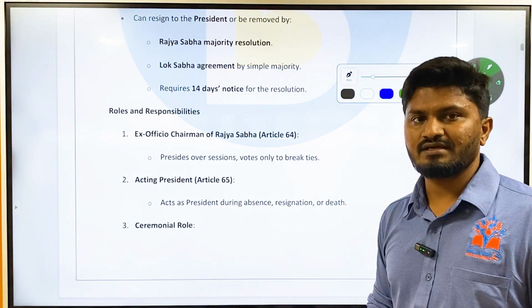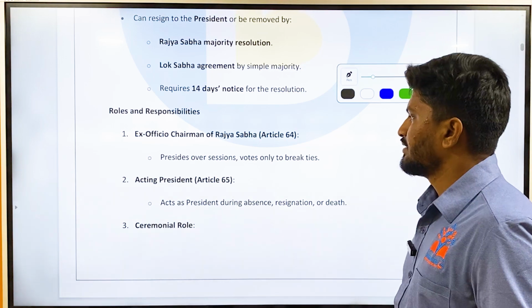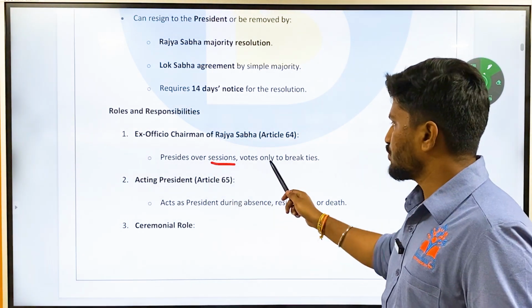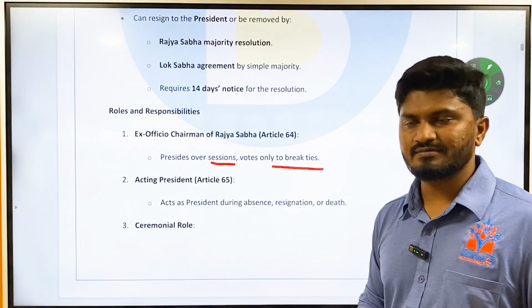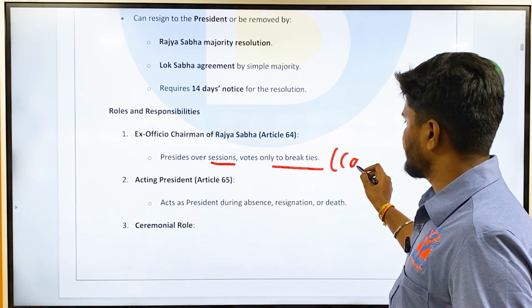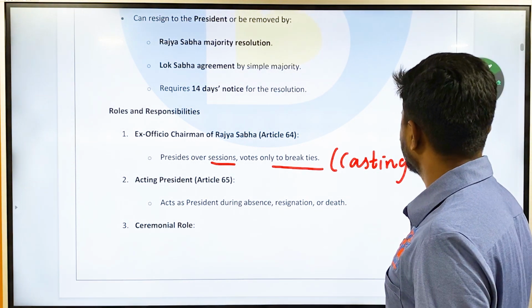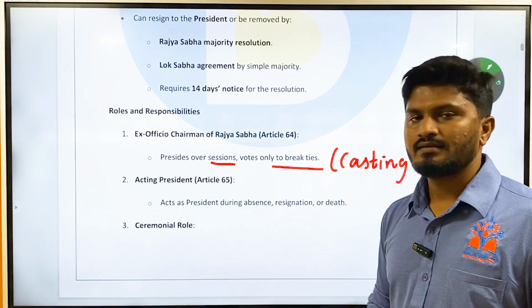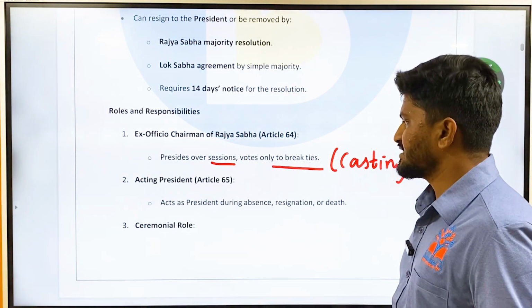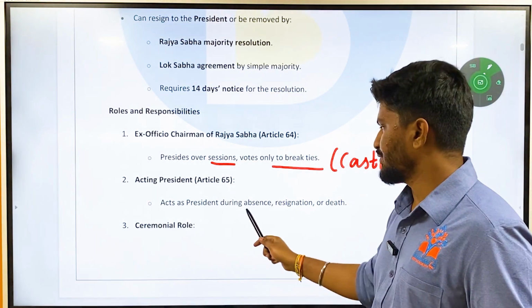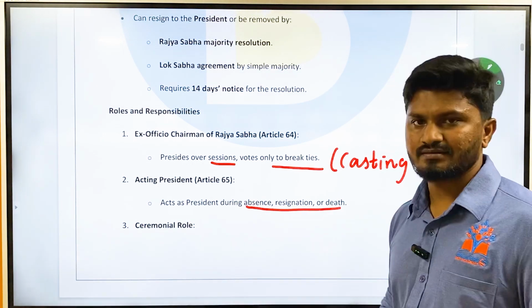He is the ex officio chairman of Rajya Sabha. He presides over sessions, votes only to break ties, meaning he only has a casting vote. Then he is also the acting president, that is, he acts as president during absence, resignation, or death.